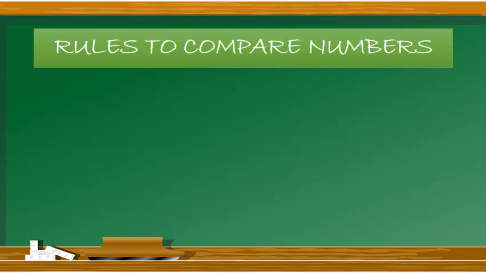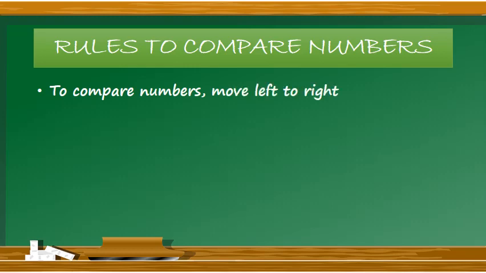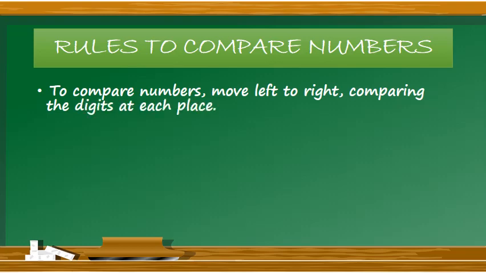Rules to compare numbers. The first rule is to compare numbers, move left to right. I repeat, move left to right, comparing the digits at each place.